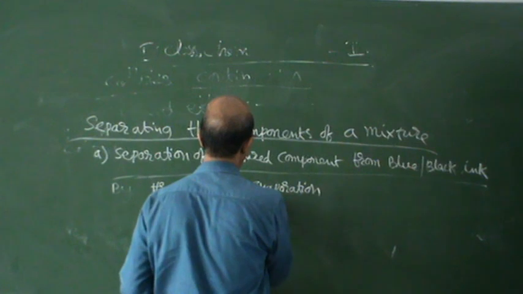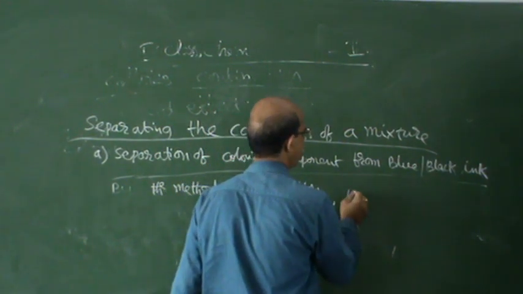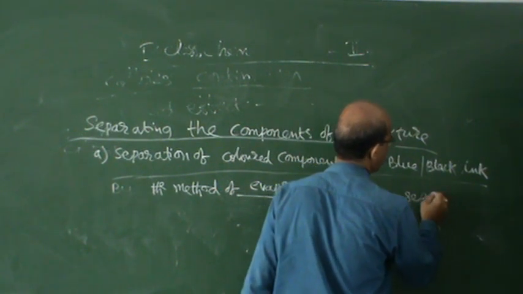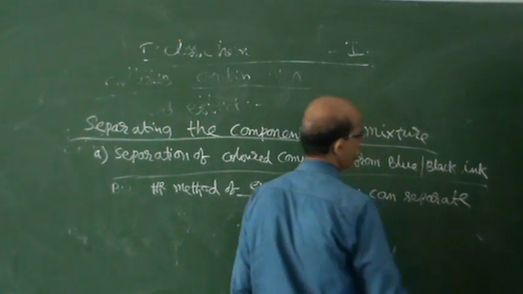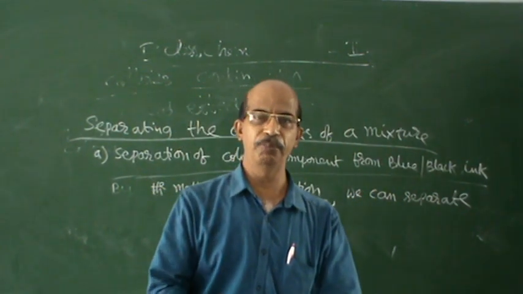By the method of evaporation, we can separate the volatile component. If you keep petrol here, what happens?